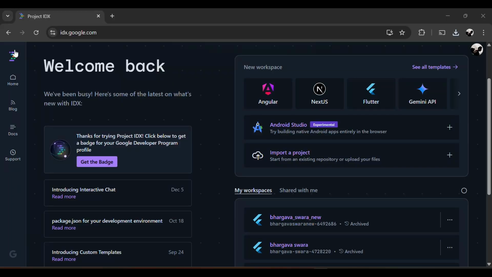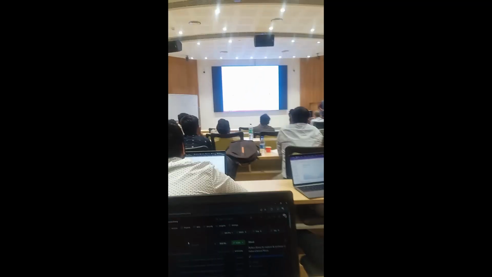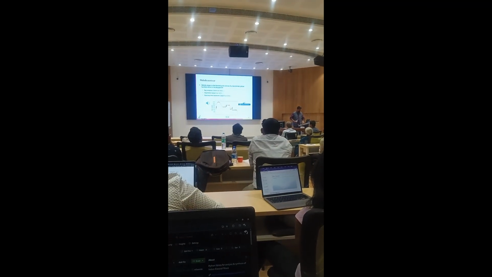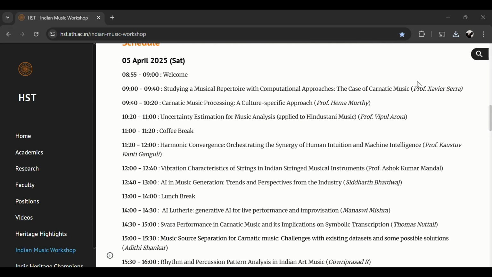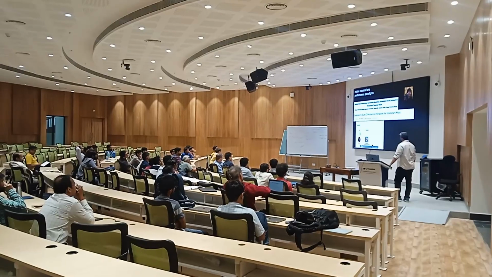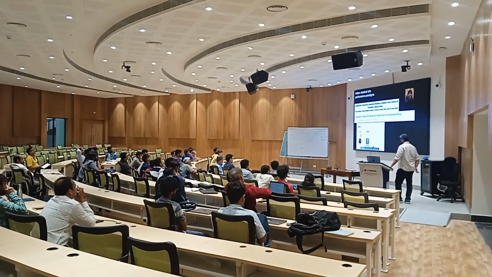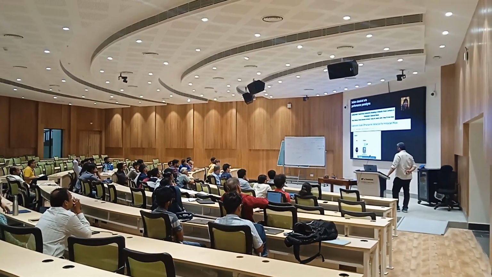We are also building a mobile application using Flutter with tools from this library, which can have a huge impact in the Indian music community. On 6th of April, we attended a workshop on AI applications for Indian music in IIT Hyderabad, and the speakers were the people I mentioned previously as the authors of research papers. We shared our idea there, and the idea of using Gemini APIs to perform these tasks surprised many people. The idea is in the community now.